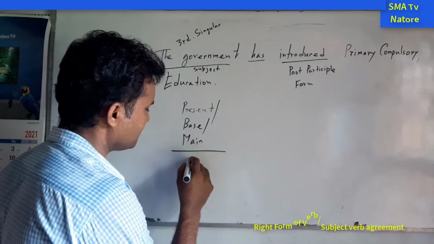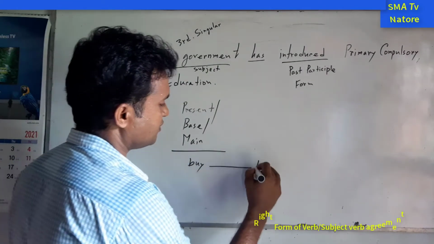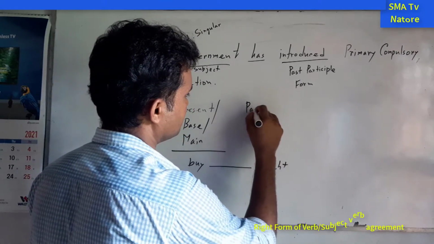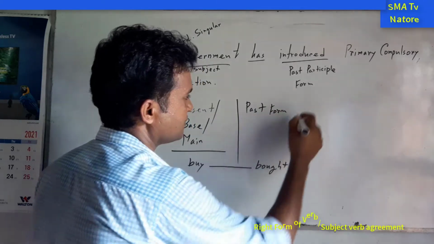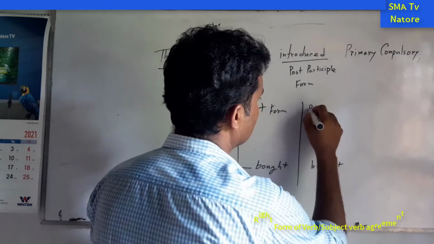Next one, for example, buy. Next one, bought. This is the past form. Next one, bought. This is the past participle form.